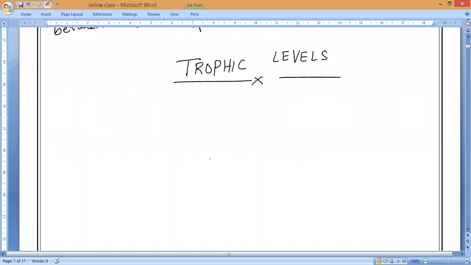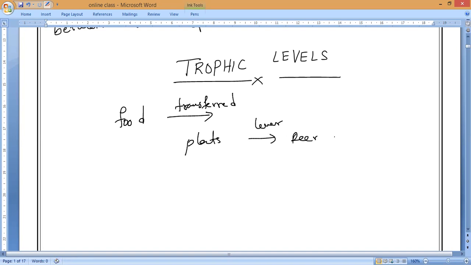For example, when the food is transferred from one organism to another organism, if you take plants to deer, this is one level, and deer to lion, this is another level, and lion to microorganisms after death, this is another level.